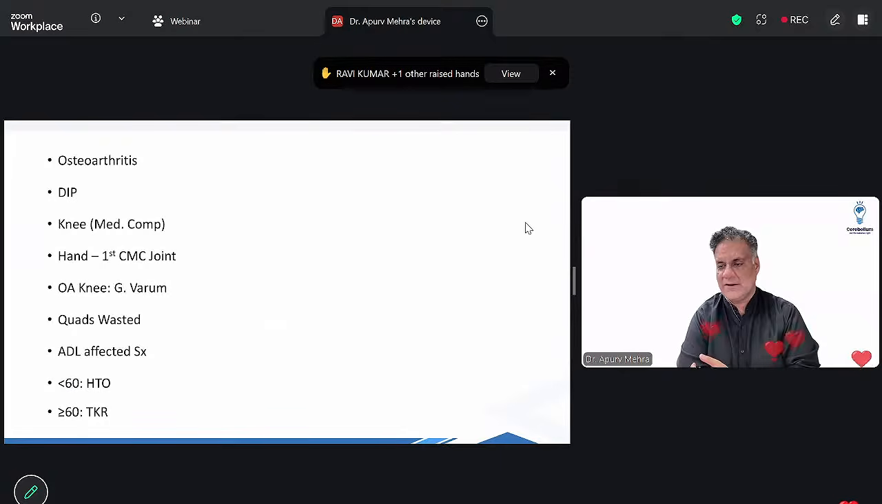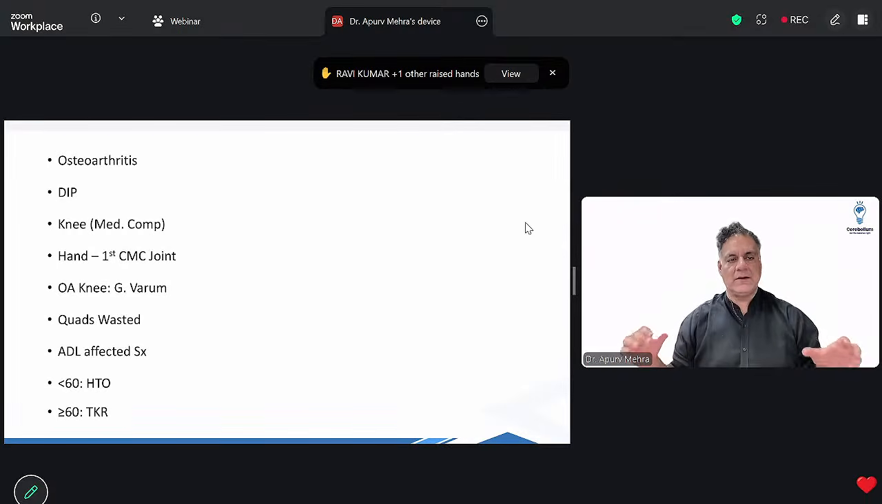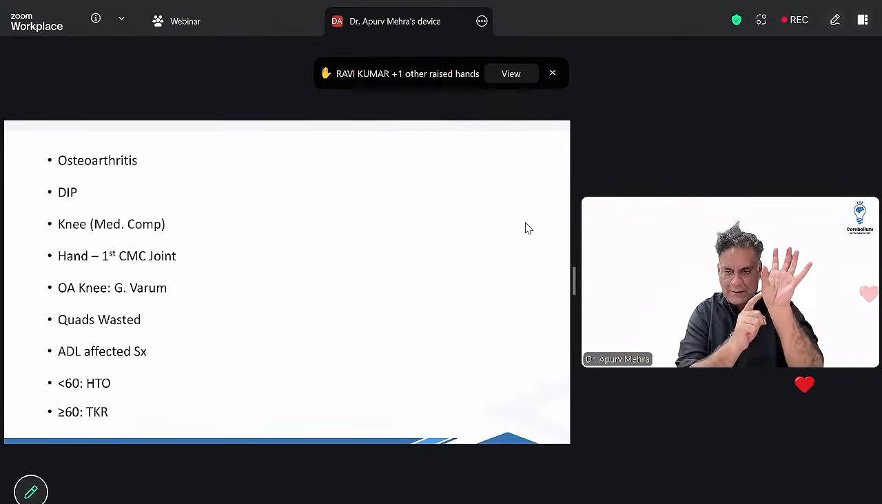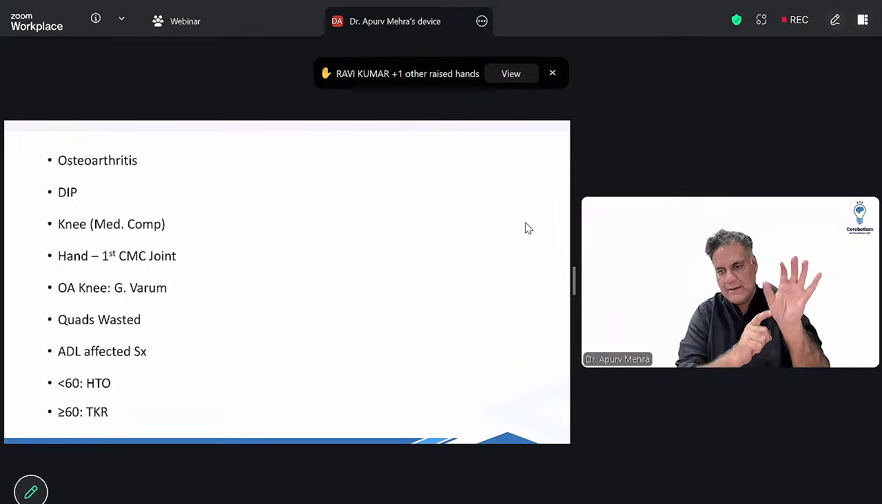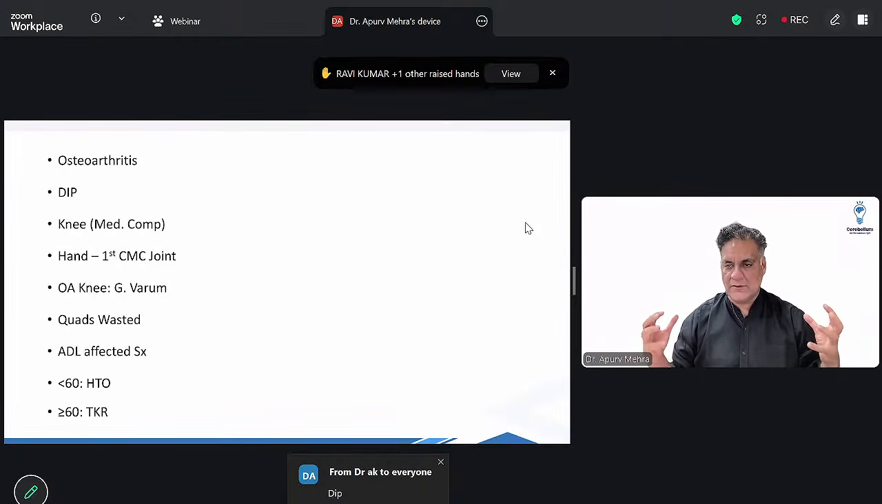All right, osteoarthritis occurs in the distal interphalangeal joint. Knee में medial side में pain होगा. Hand का base का first carpometacarpal joint होगा. Osteoarthritis में genu varum होगा. The distal part goes towards the midline. Most commonly wasted muscle होगी quadriceps.